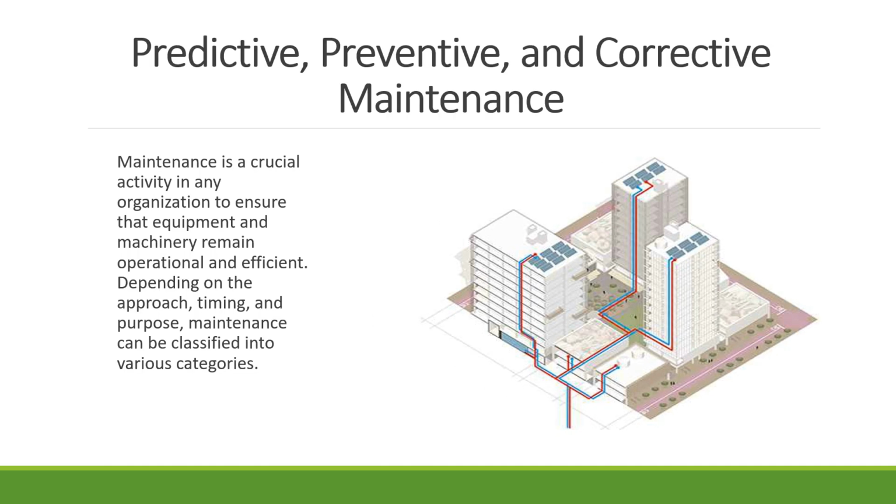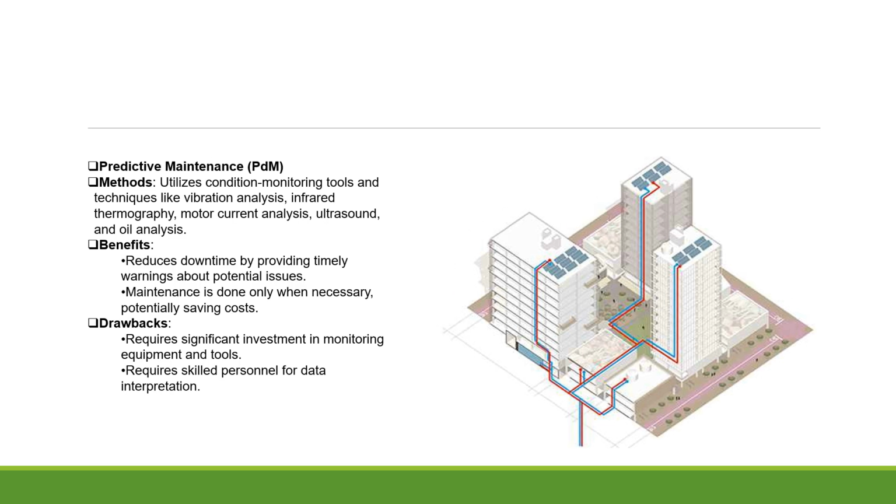Predictive, preventive, and corrective maintenance. Now, maintenance is a crucial activity in any organization to ensure that equipment and machinery remain operational and efficient. And depending on the approach, timing, and purpose, maintenance can be classified into various categories. First is predictive maintenance. Now, predictive maintenance involves monitoring the performance and condition of equipment during regular operation to detect